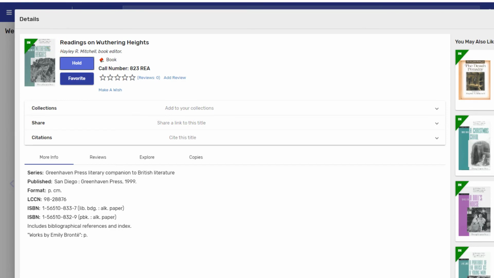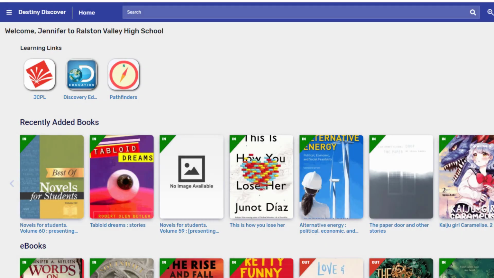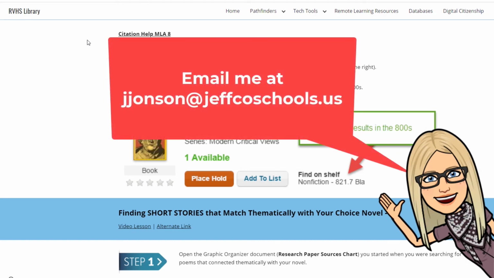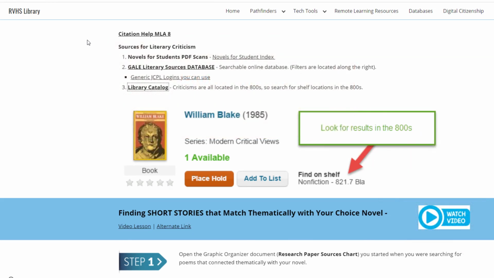We also have some other places in the library to locate criticisms for novels, poems, and short stories. So if you've exhausted the resources that I have outlined, you can email me a summary of where you have already looked and what you are looking for. I can pull a few books for you to look through if you are willing to come to the school to pick them up at the front circle.